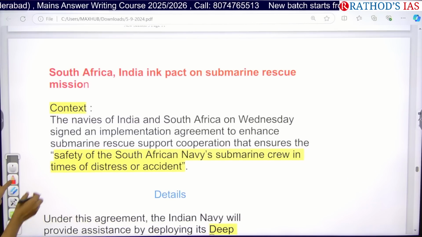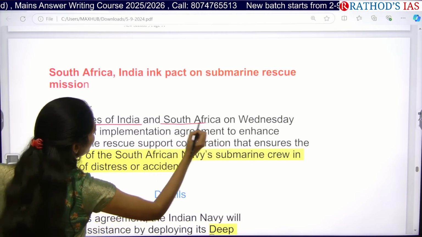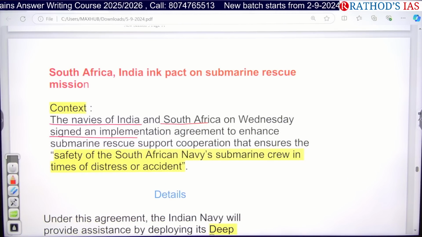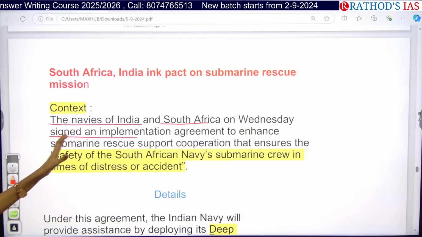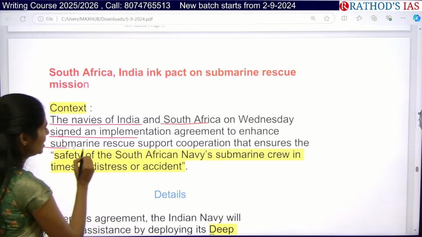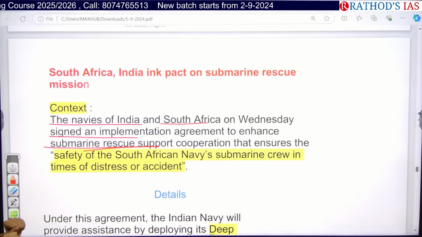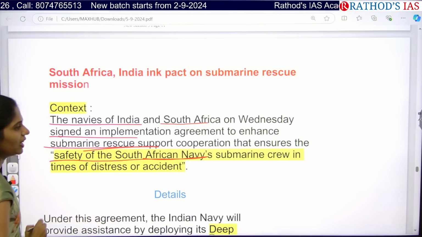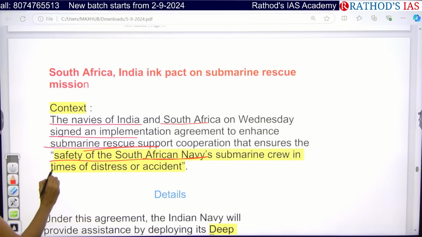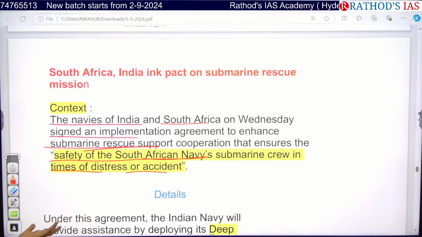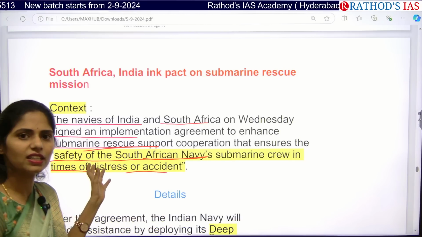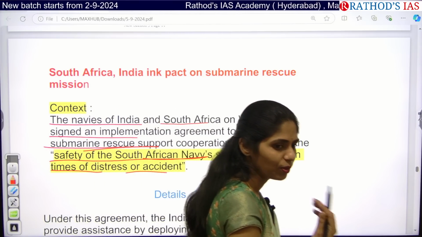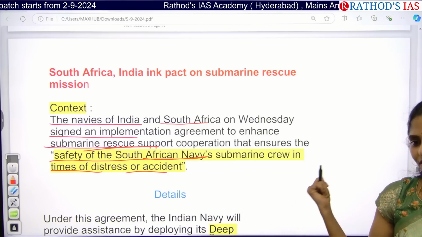Recently the navies of India and South Africa signed an implementation agreement, and this agreement is focusing on enhancing submarine rescue support operations, especially providing safety for the South African Navy submarine crew in times of distress or accident. If there is any distress or accident, India can go and provide some aid and assistance to South Africa.